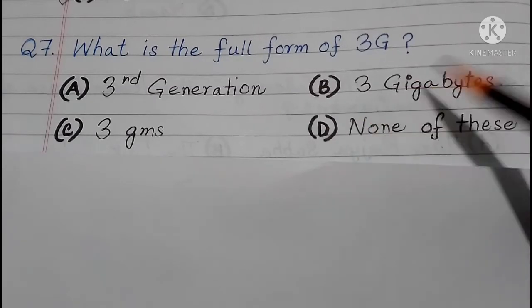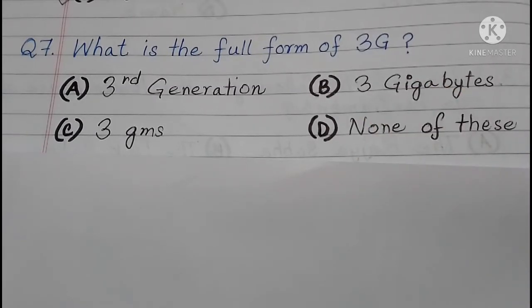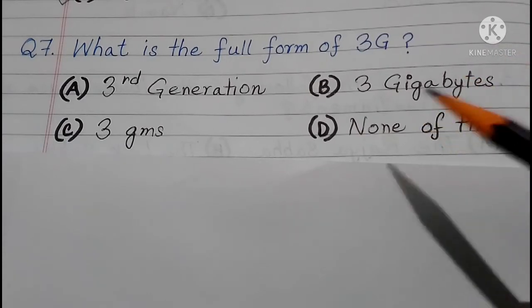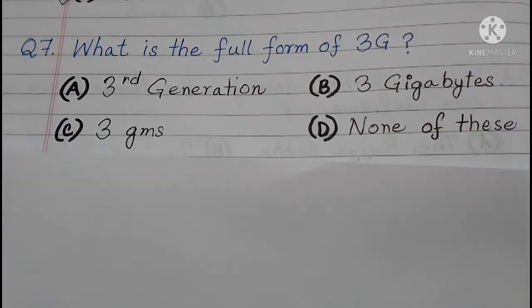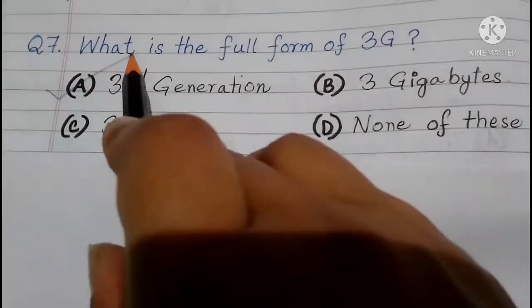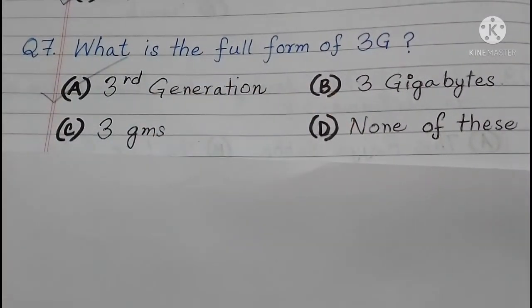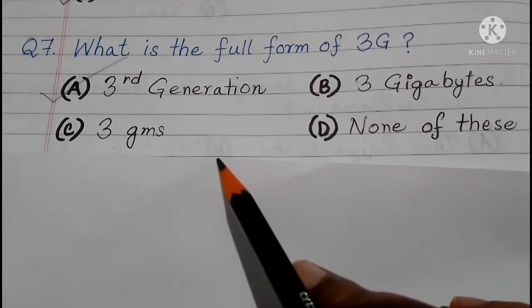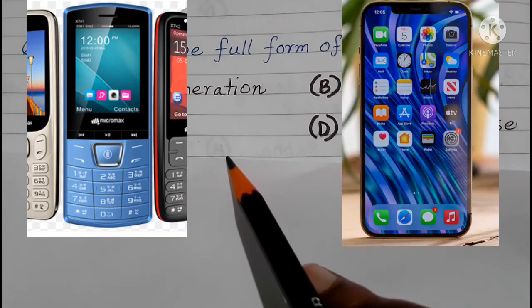Actually, 3 gigabytes is a measurement of the computer memory. And third generation is a mobile communication that allows mobile phones, computers, and other portable electronic devices to access the internet wirelessly. So third generation is the correct answer actually. 3 gigabytes is not possible. 3G allows us to send much bigger files to handsets and came into existence when phones demanded more than just voice calling.